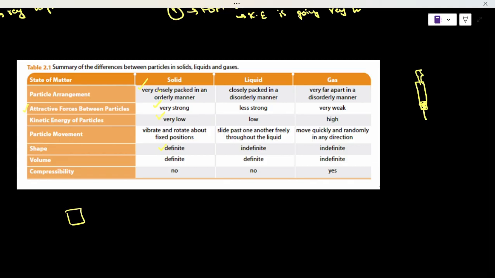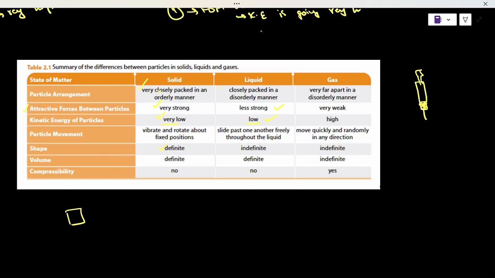Okay, that's your idea. Then let's look at liquids. Liquids, I told you, are closely packed to an extent. There are different ways to write the same thing. You can write that it's less closely packed compared to solid, or you can also write that it's closely packed in a disorderly manner. The force of attraction is less strong. The kinetic energy of particles is also low by comparison. What we are doing is comparing the values. So in solid it was very low, and in liquid it's a bit low.